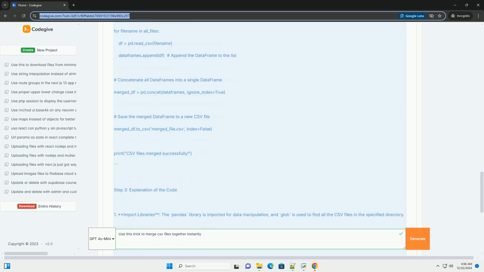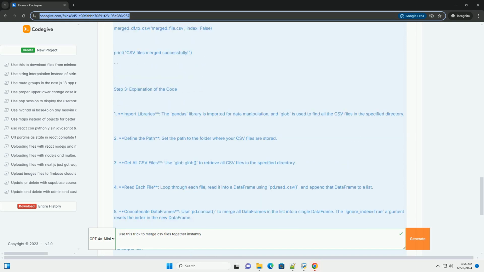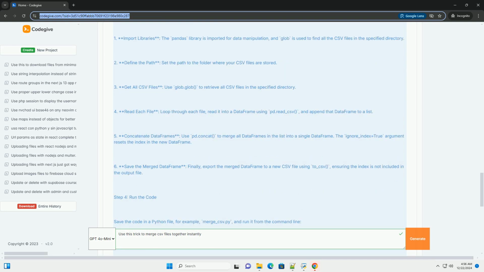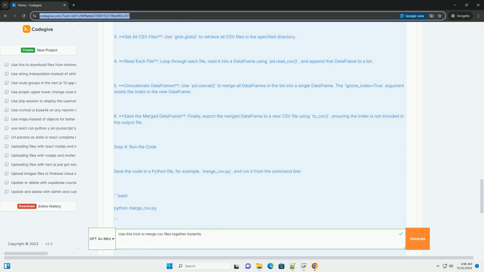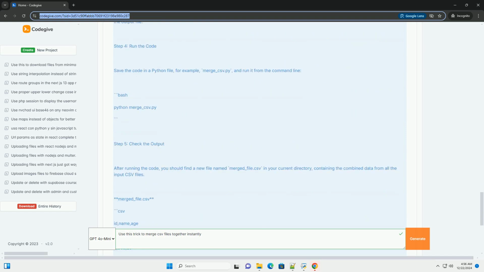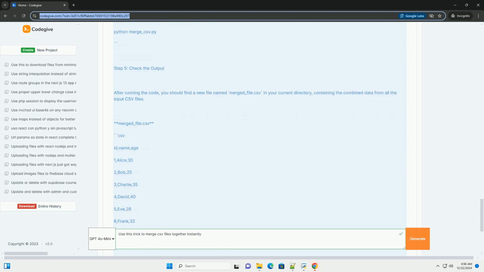Step 1. Prepare your CSV files. Make sure you have the CSV files you want to merge. For this tutorial, let's assume you have 3 CSV files named file1.csv, file2.csv, and file3.csv in a folder called data.